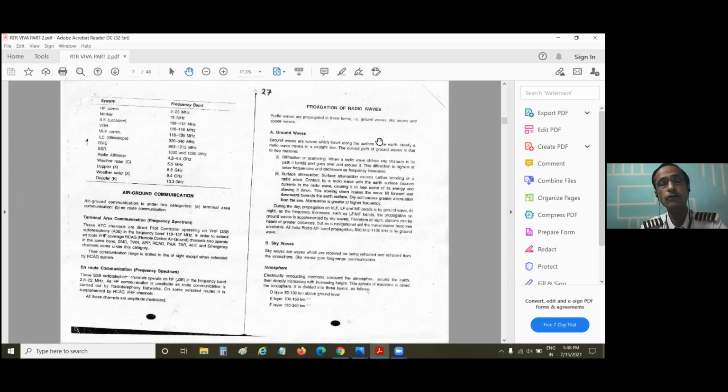But for a longer distance, ground wave transmission will not do, because ground waves will not reach that far. They will finish their strength and stay put there. They will not travel further, so your transmission will not go that far. If you want to send your transmission to a greater distance, then you have to increase the power of transmission. You increase the power of transmission, and the sky waves will go up in the sky. But they will not remain in the sky. They will come back to the surface of the earth. They will reflect back from the ionosphere layer.